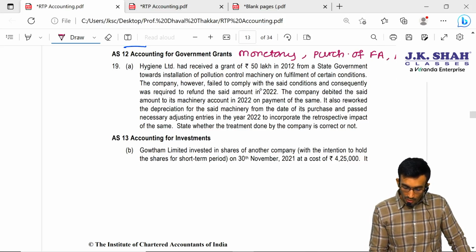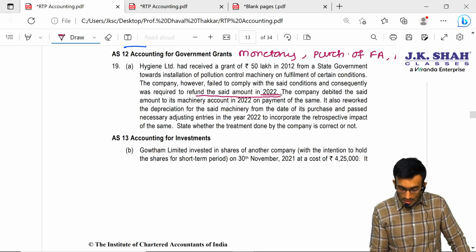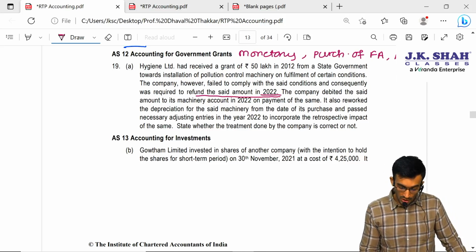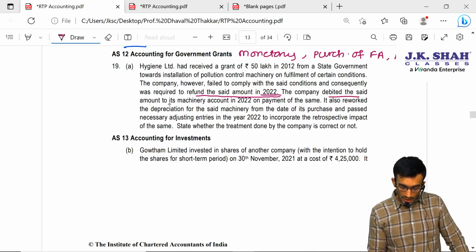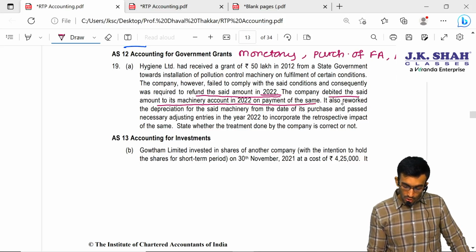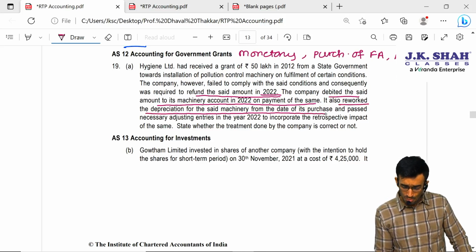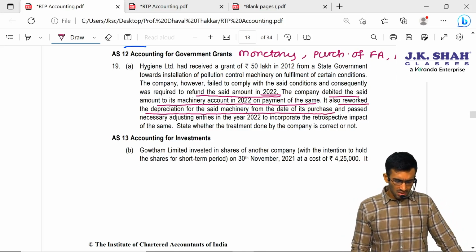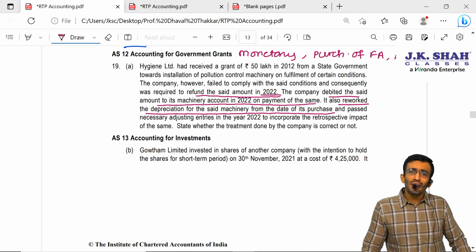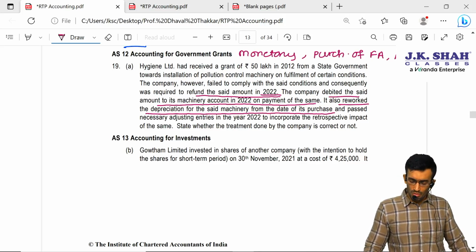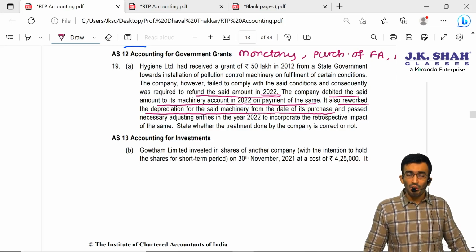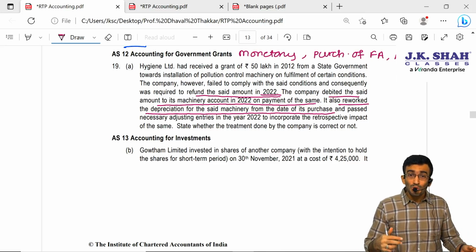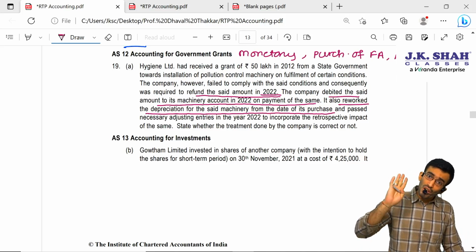The company, however, failed to comply with the said conditions and consequently was required to refund the said amount in 2022. Okay, after 10 years, they are supposed to refund this amount. Company debited the said amount to its machinery account in 2022 on the payment of the same. It also reworked the depreciation for the said machinery from the date of its purchase. So after refund, we have to calculate the revised depreciation on the revised book value. Are we supposed to recalculate the depreciation which we have charged in the last 10 years?